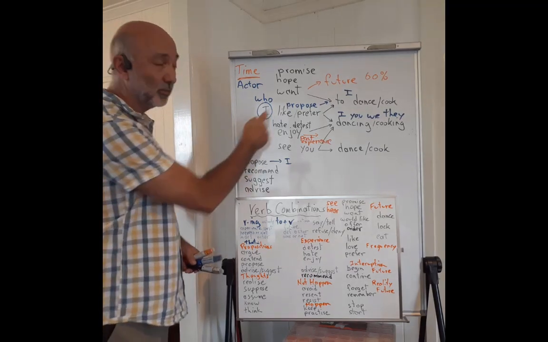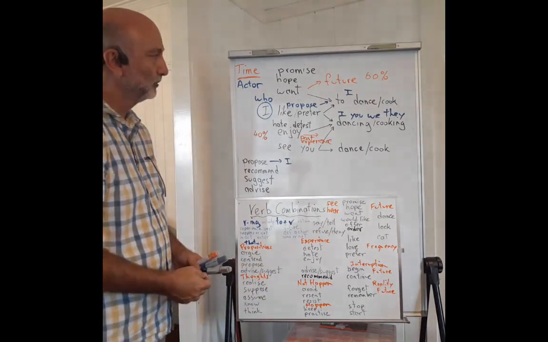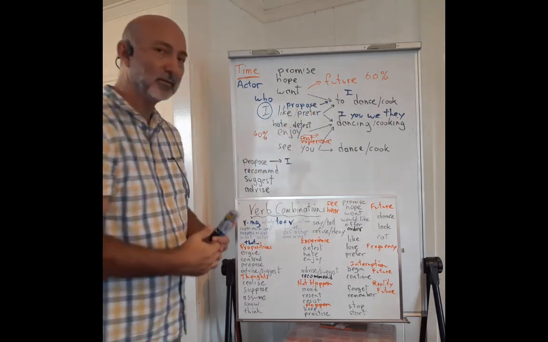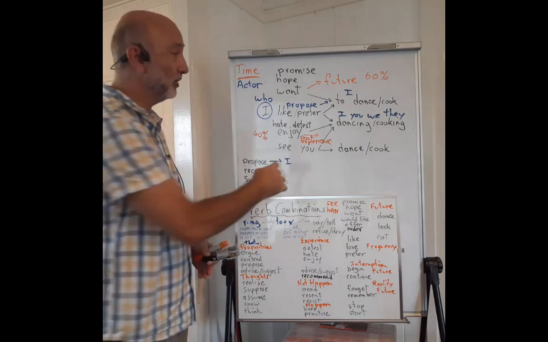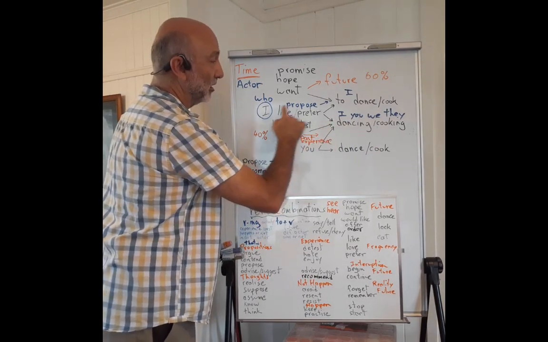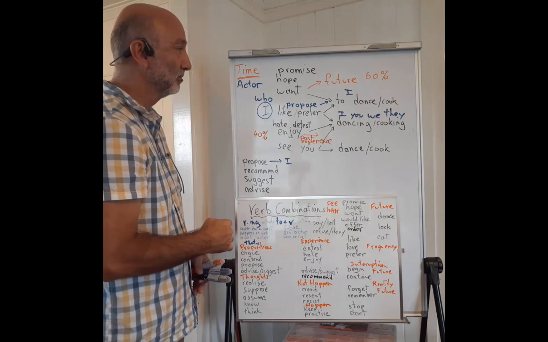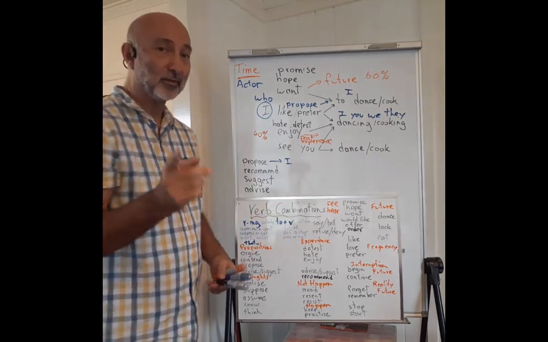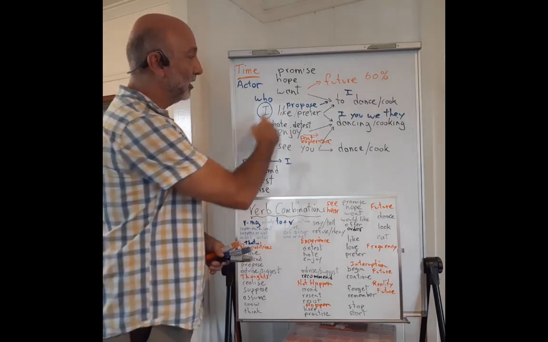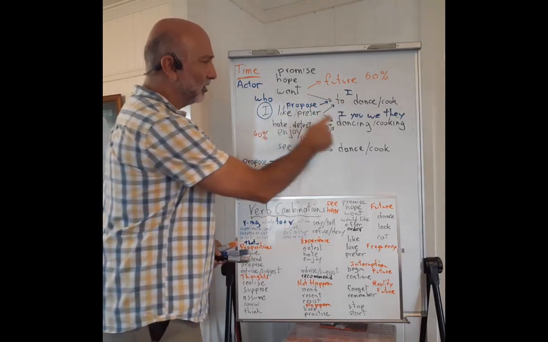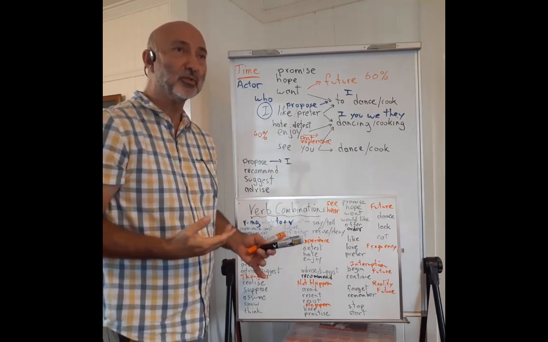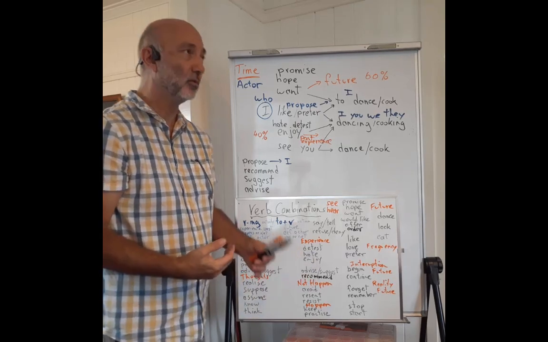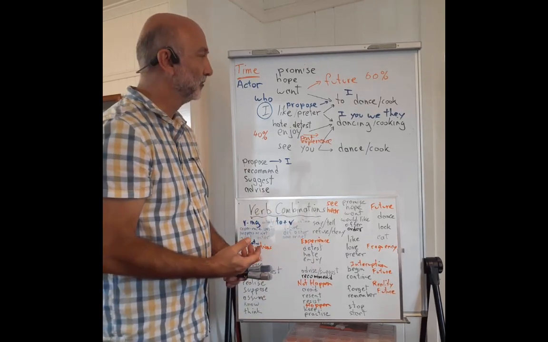So the verb propose is flexible. It can refer to me, I propose to dance, or it can refer to other people. I propose dancing. Maybe somebody else is dancing. The same for like. I like to dance, that's me. I like dancing. Maybe I'm talking about watching other people dance, a dancing show, or the sport of dancing.